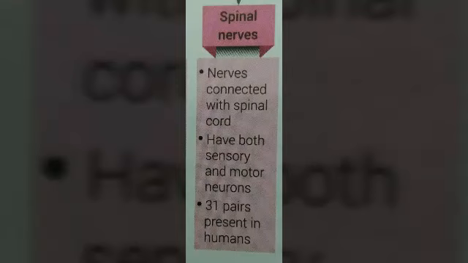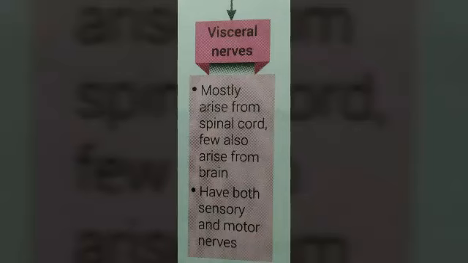And what are the spinal nerves? The nerves connected with spinal cord are called spinal nerves. They have both sensory and motor neurons, and the number of spinal nerves is 31 pair. So 31 pair are present in human beings as well as other animals.